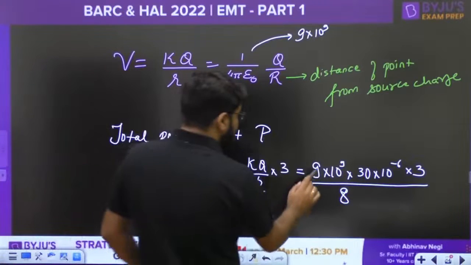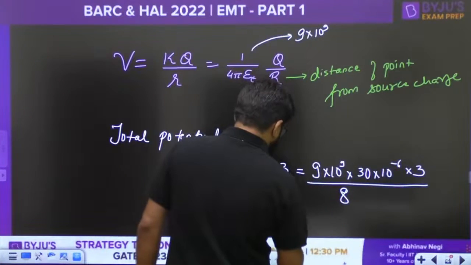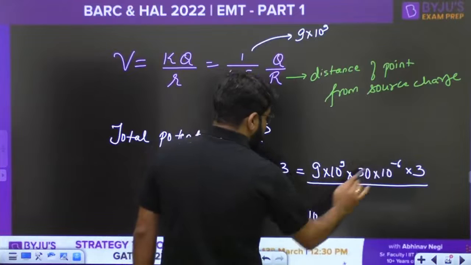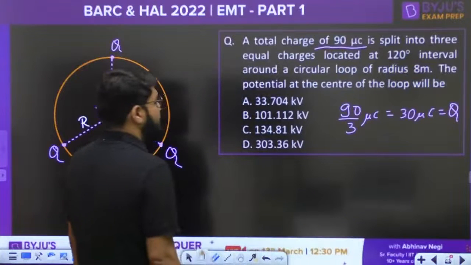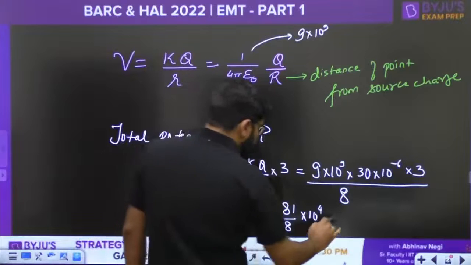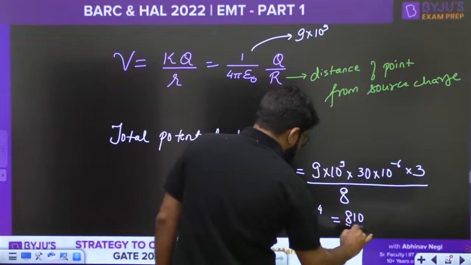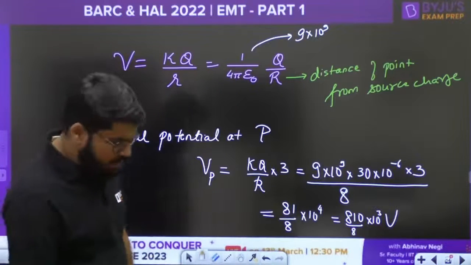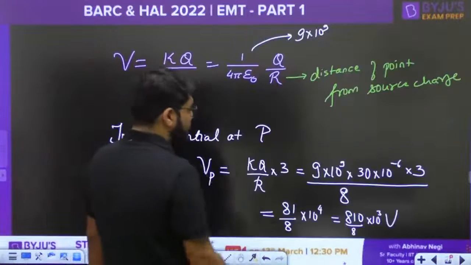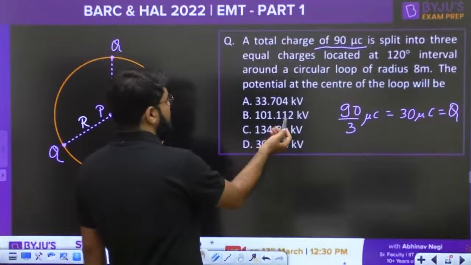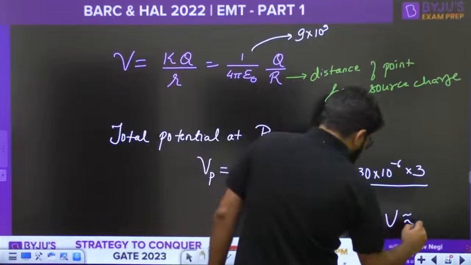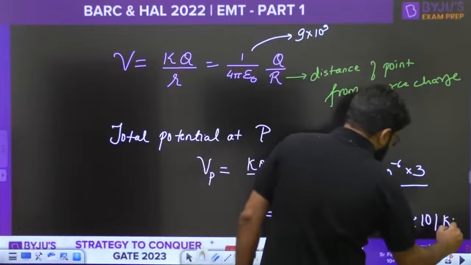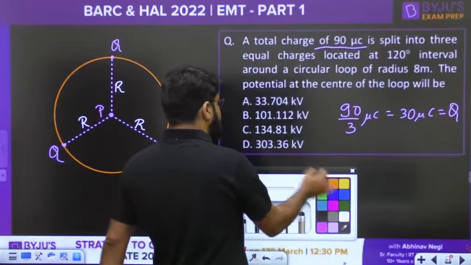So how much is it going to be? 9 into 3 into 3, 81, divided by 8 into 10 raised to the power 3, 10 power 4, right? The options are in the form of kilovolt. To convert to kilovolt, you can write it as 810 into 10 power 3 volt. For BARC you can use the virtual calculator. For HAL you can do the manual calculation. So this is approximately 101 kilovolt. So the correct answer is option B, which matches here.